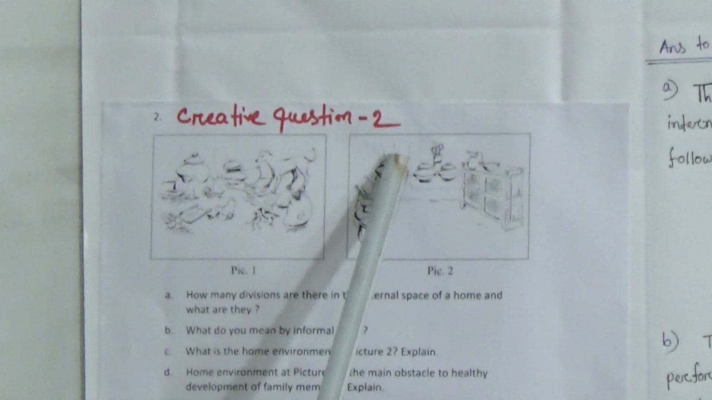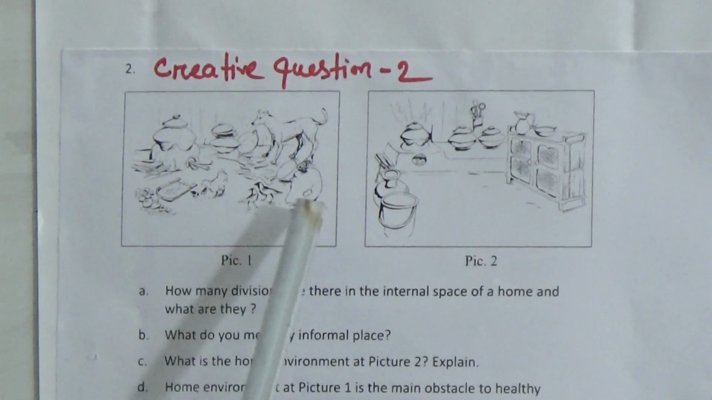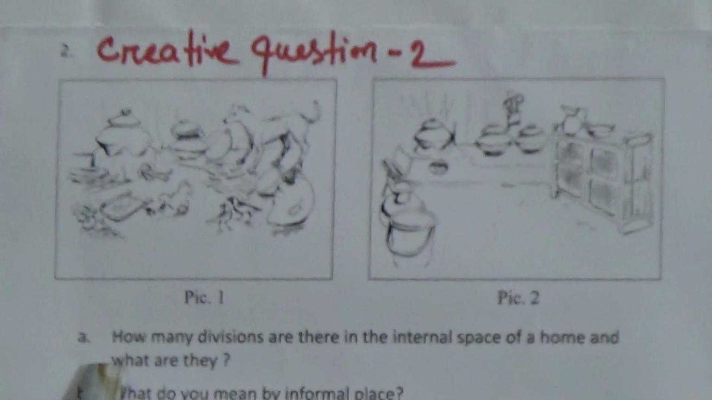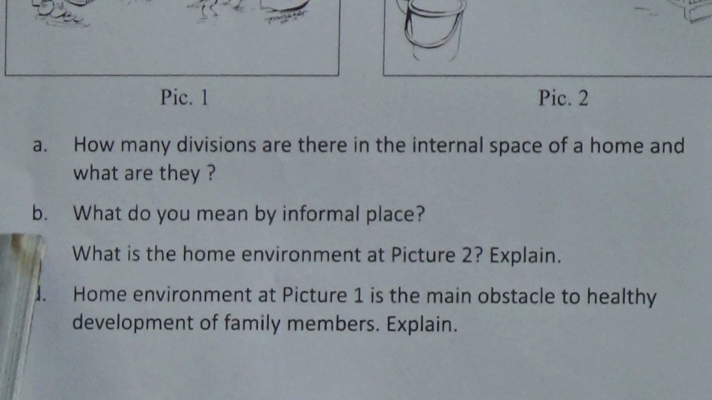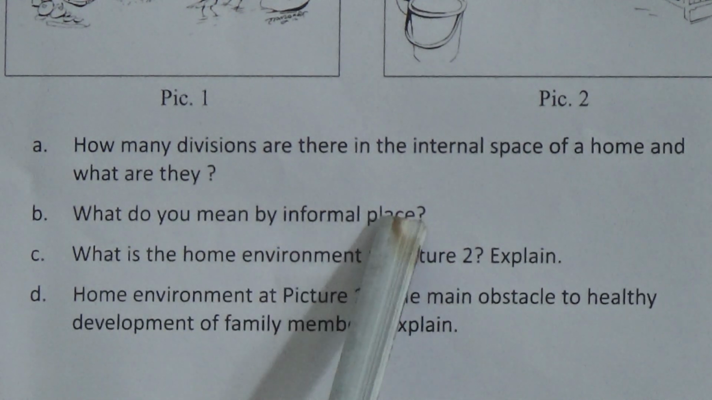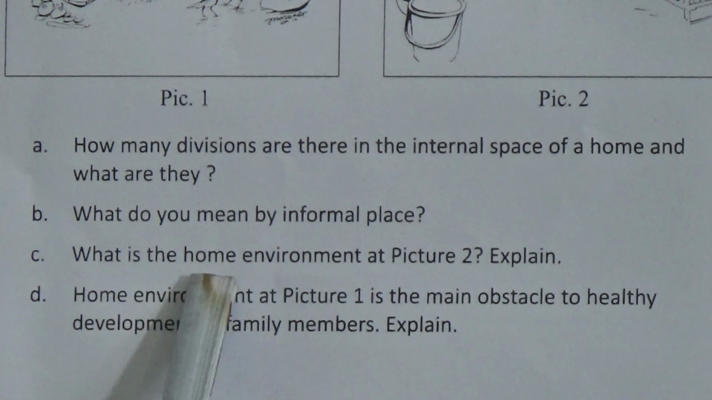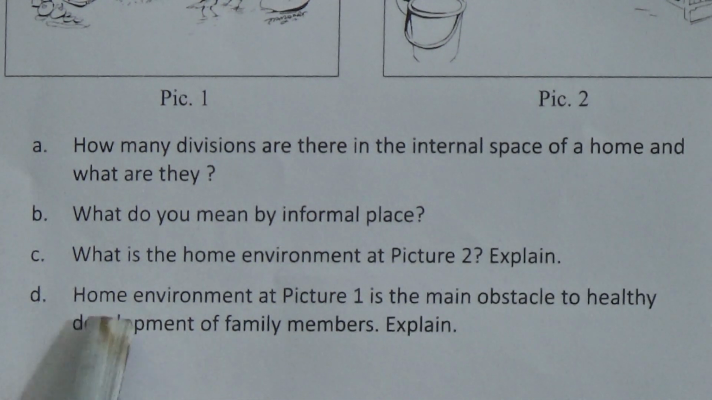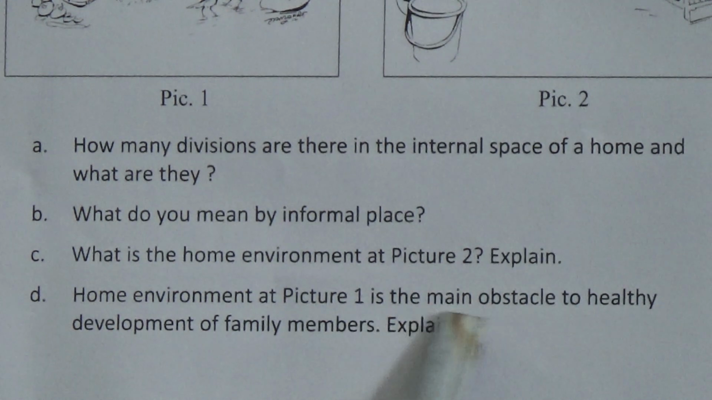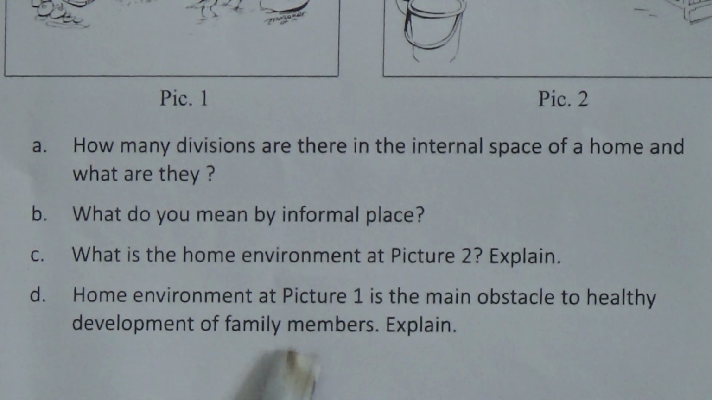Home science class, creative question 2. You can get this question from your textbook also. Question number 2, creative question 2. A. How many divisions are there in the internal space of a home and what are they? B. What do you mean by informal place? C. What is the home environment at picture 2? Explain. D. Home environment at picture 1 is the main obstacle to healthy development of family members. Explain.